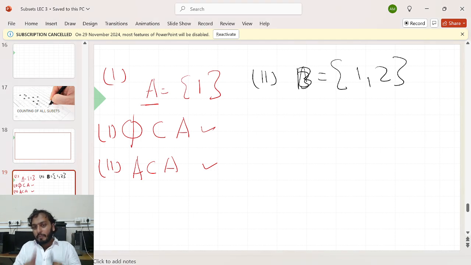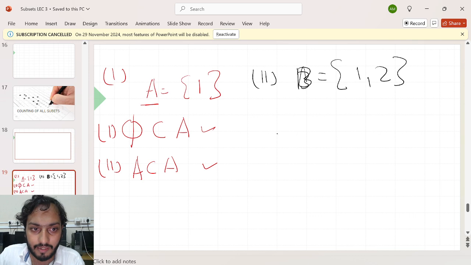How many elements are present in my set B? Two. So if I want to create a subset, how many elements should there be? Less than, maybe two, but properly less than. It could be zero elements, it could be one element, and it could be two elements.